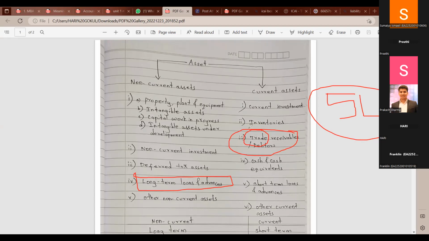But trade receivables is regarding the trade. I have sold my goods to a client, but he hasn't repaid any money for the goods. For the 5 lakh rupees worth, I haven't received a single rupee. So instead of that, I will be saying Ravi is my asset, because he needs to repay the money. So Ravi became the asset to me. Ravi is in debt of 5 lakh to me. So he owes me 5 lakhs.